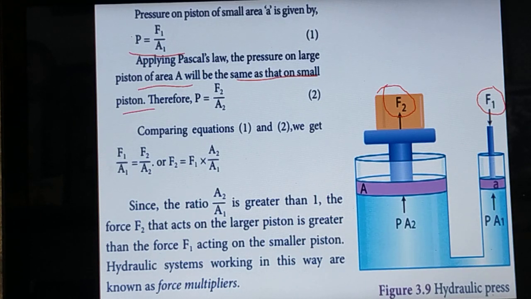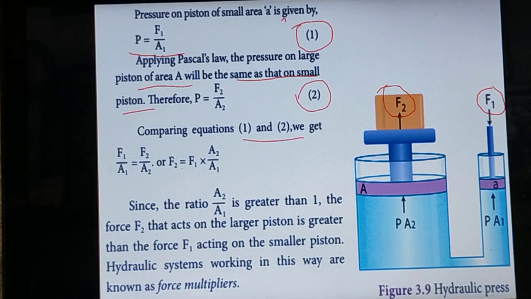So by equation 1, P equal to F1 by A1. In the same way, for the larger cross-sectional area, let equation 2 be P equal to F2 by A2. Comparing equations 1 and 2, F1 by A1 equal to F2 by A2.